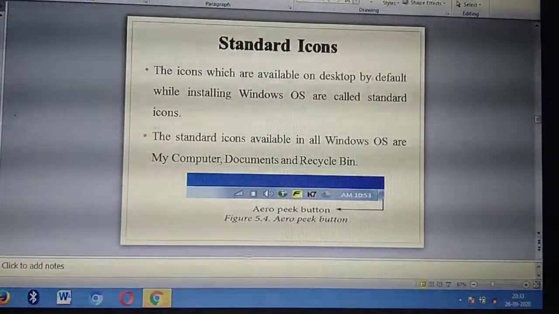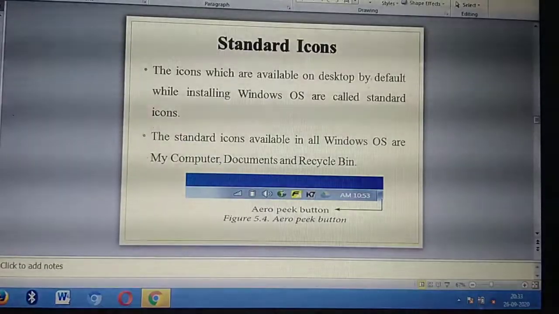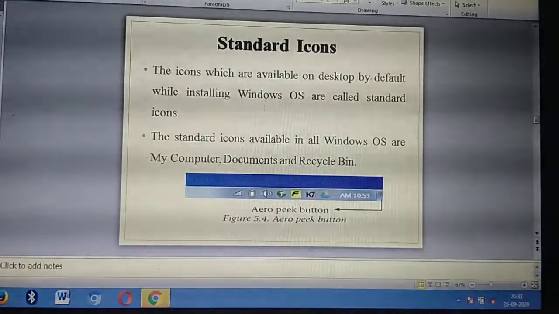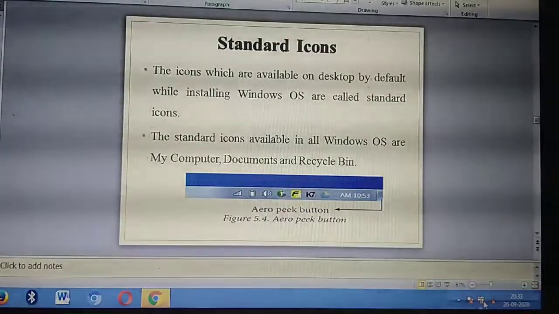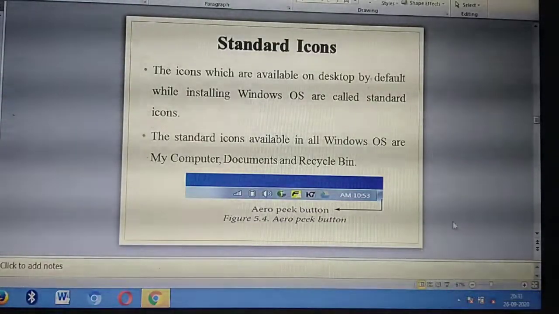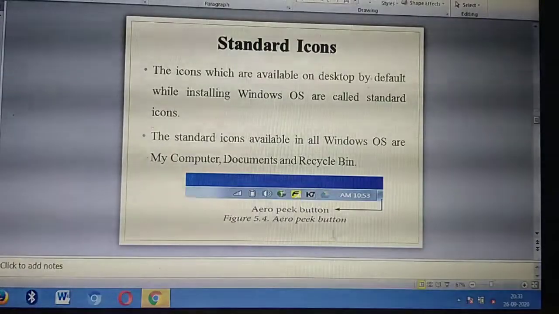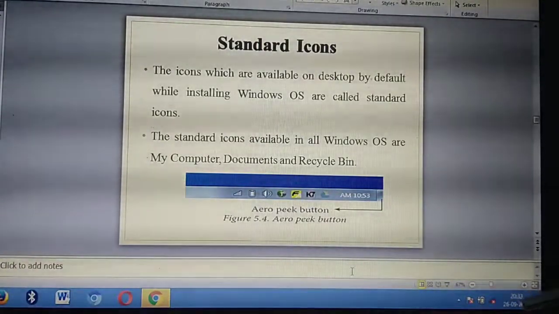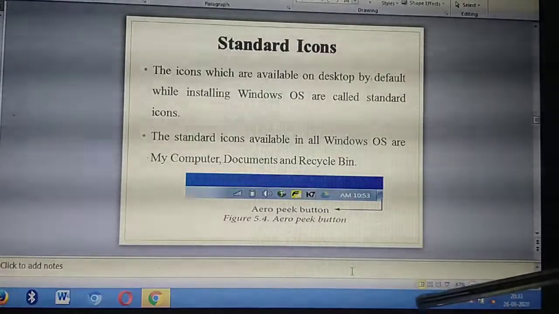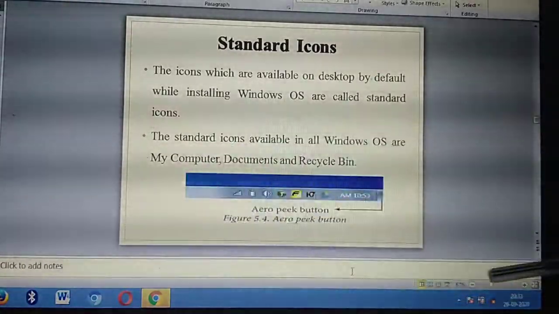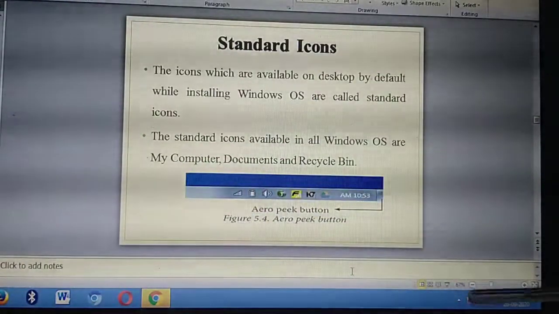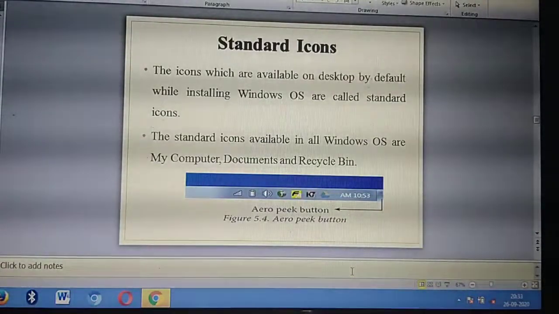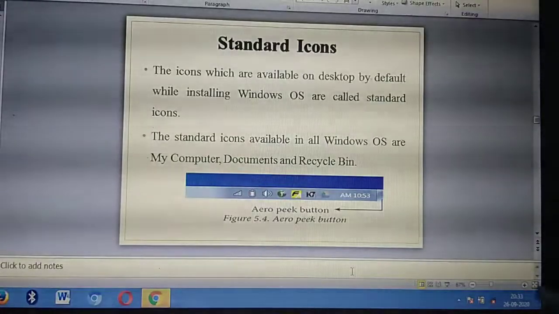Is it visible for you? So here, have you seen this one? This is for charging, and this is for net connection. See, this is for charging and this is for net connection. Here date and time are displayed. These things are at the bottom of this screen. At the bottom are these standard icons. So while installing this OS itself, these icons will be available by default.